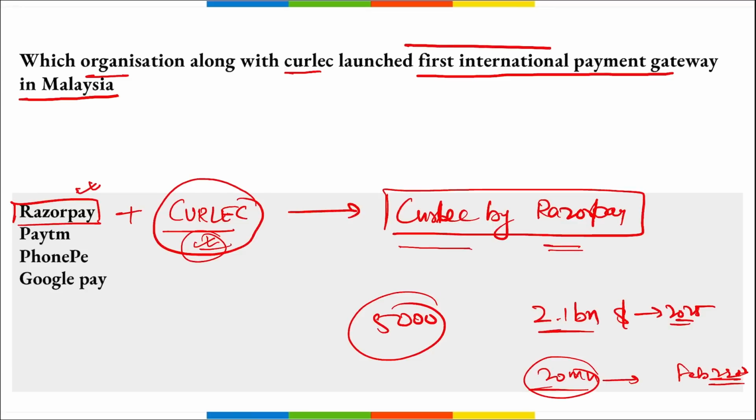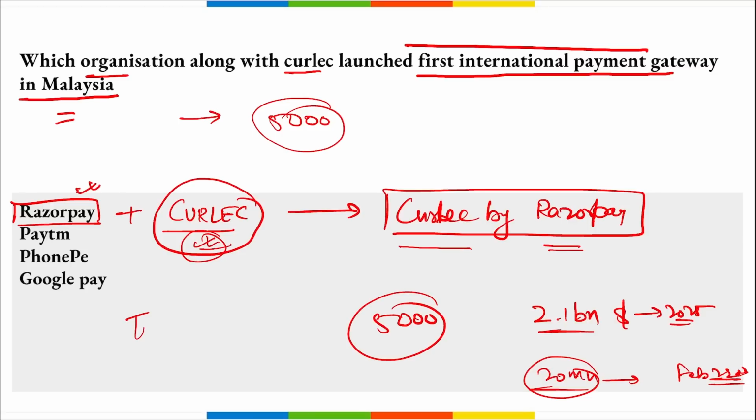So coming back, it is Razorpay that partnered with Karlak under the brand name Karlak by Razorpay in order to launch the first international payment gateway in Malaysia, and it will be helping the businesses there connect with the national as well as international payment. Then this will be connecting and benefiting almost 5,000 businessmen in Malaysia. Right?